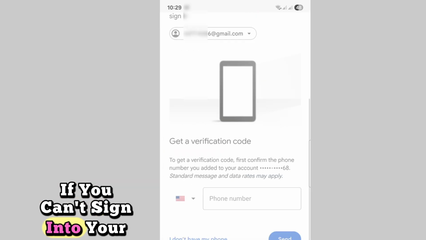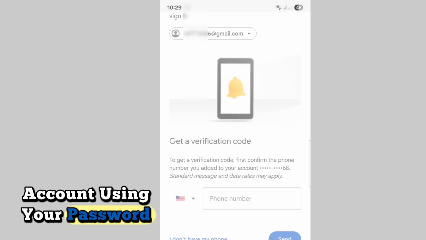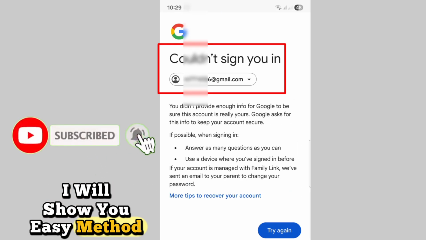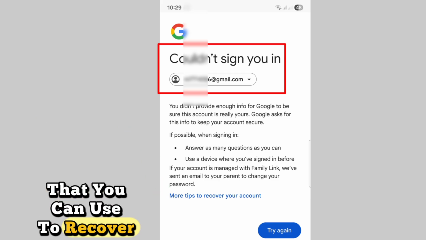If you can't sign into your account using your password, phone number or recovery email, I will show you an easy method that you can use to recover your Gmail.